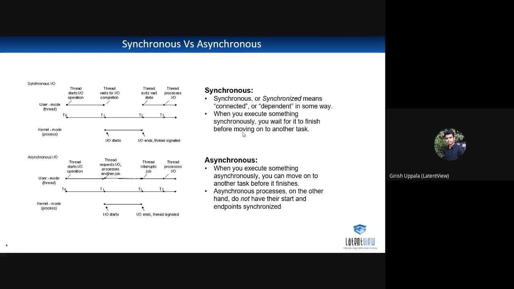Once the IO process ends, it gives the signal back, saying, hey, your process is done. Your result is ready. You come and take your results back. This is how an asynchronous process works.